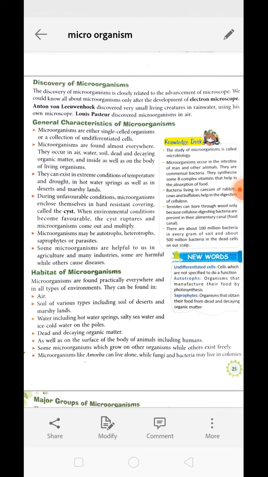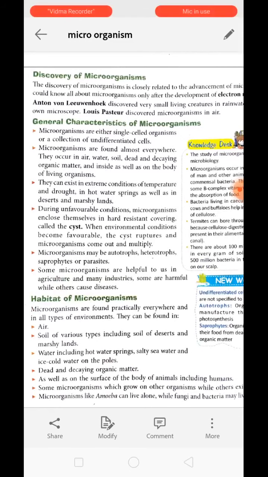Microorganisms are very tiny. They can be single cell or a collection of undifferentiated cells. Amoeba and paramecium are single cell organisms, whereas volvox and Ulothrix live in a group. The cells are actually living in a group. Even bacteria live in a group. But all the cells are responsible for their own work. There is no division of work between the cells.